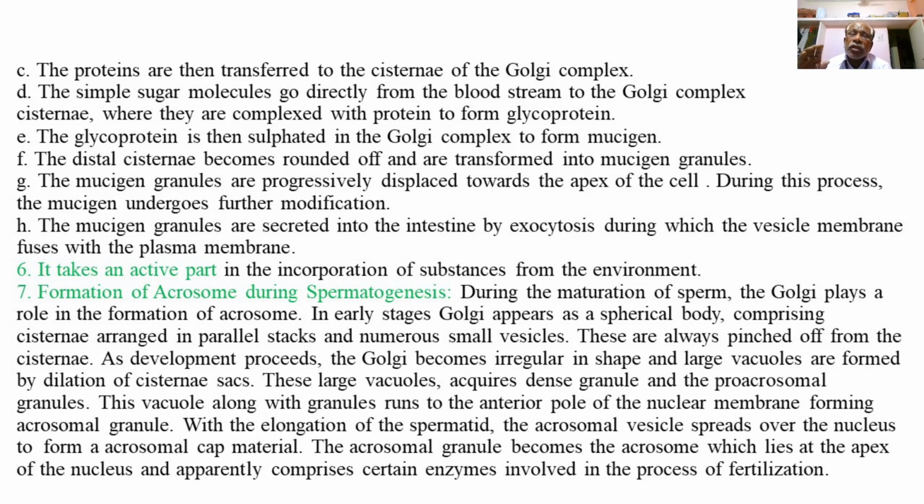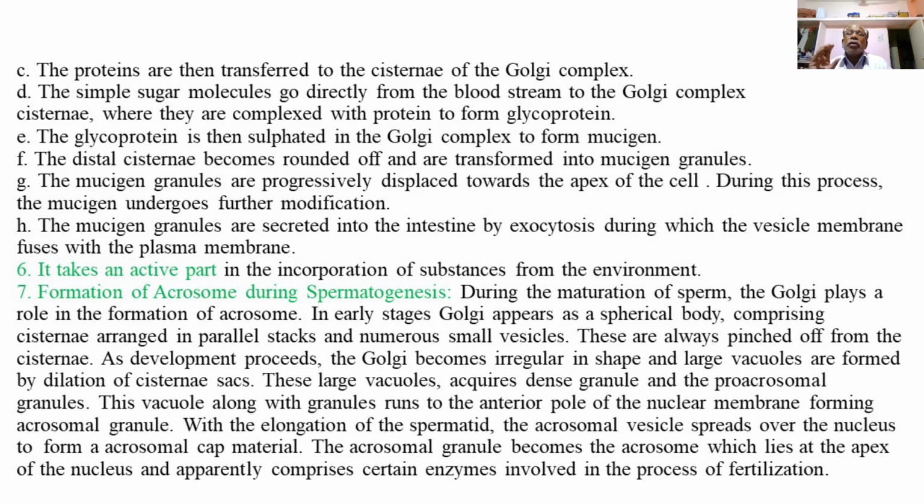The acrosomal vesicle spreads over the nucleus to form the acrosomal cap material. The acrosomal granule becomes the acrosome, which lies at the apex of the nucleus and apparently comprises certain enzymes involved in the process of fertilization.